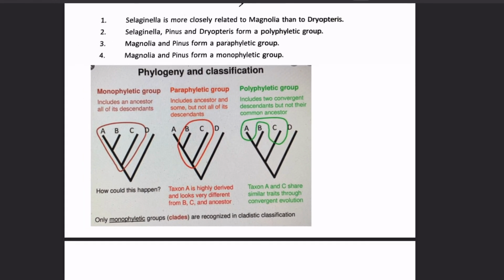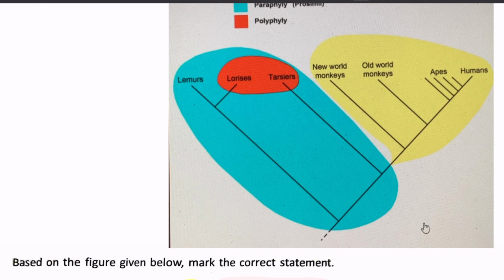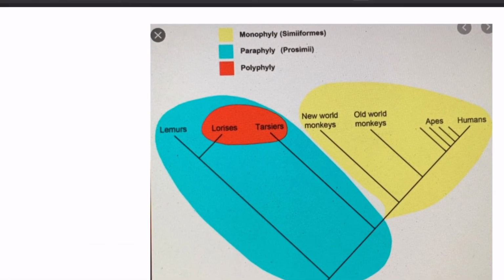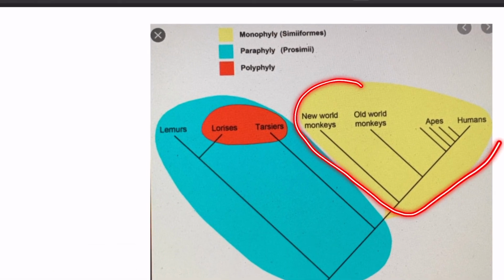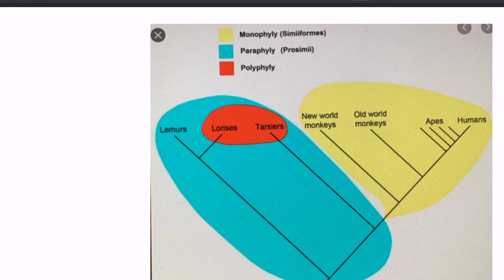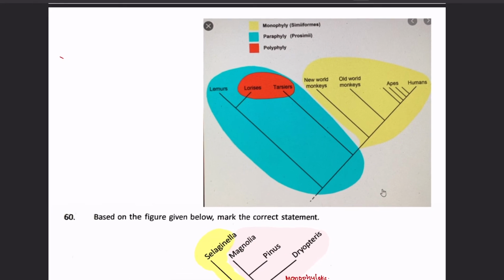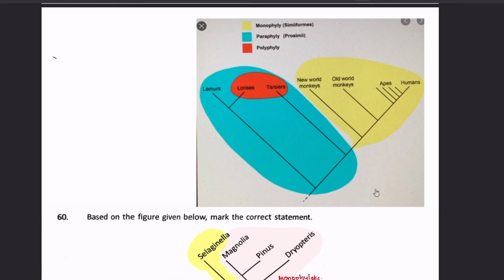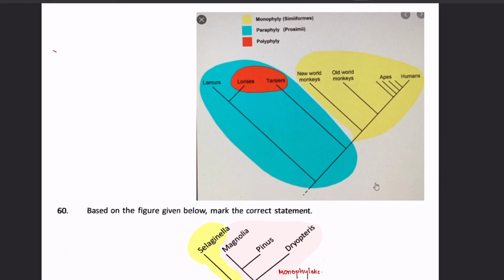If we are given a chart like this, we can mark this one as monophyletic. Then paraphyletic is here, the two branches which are separate, and then polyphyly is the ones which do not have a common ancestor.